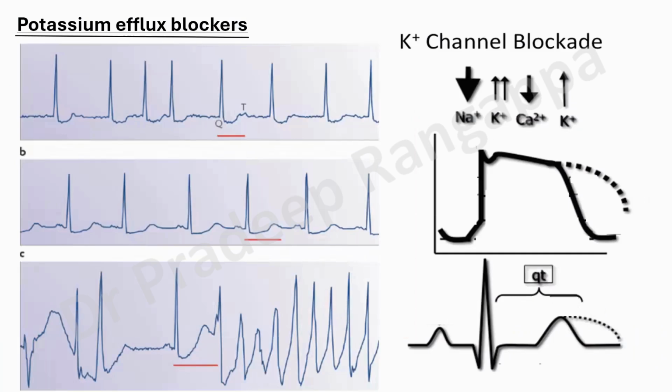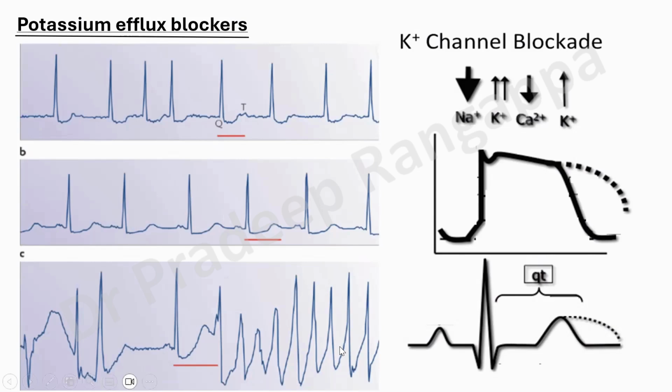What about potassium efflux? Don't get too bewildered or overwhelmed with sodium efflux and potassium efflux. The drugs are a little similar. You don't have to memorize these drugs. But as I showed you in the cardiac action potential, potassium is needed for repolarization. So if you have a potassium channel blockade, then your cellular potassium tends to increase, and the late repolarization tends to get delayed, QT gets prolonged, and then they go into torsades de pointes.